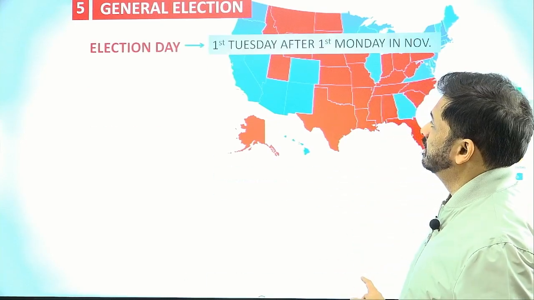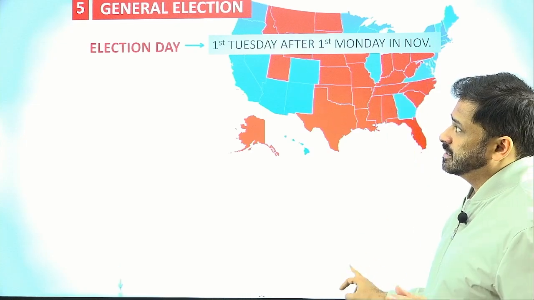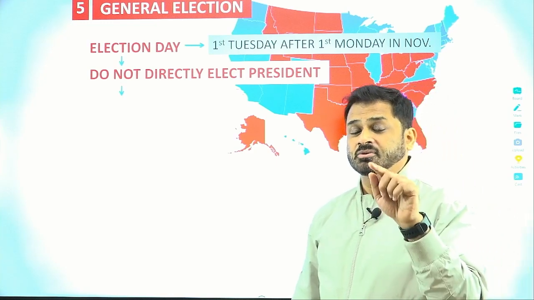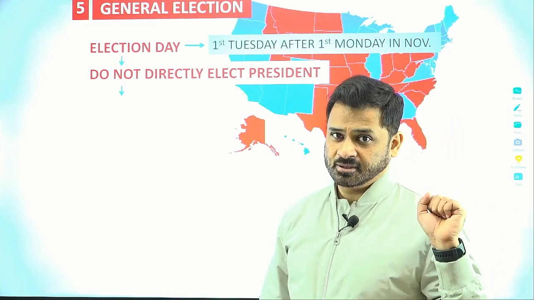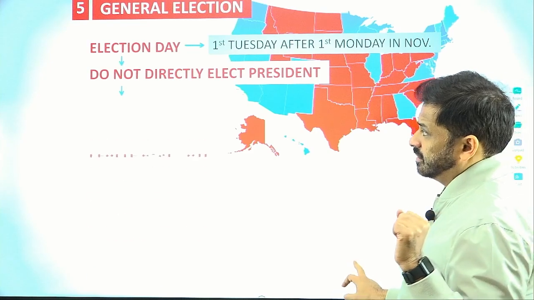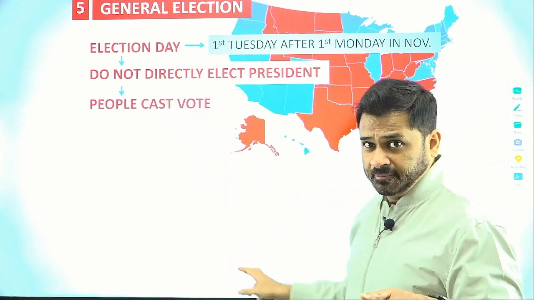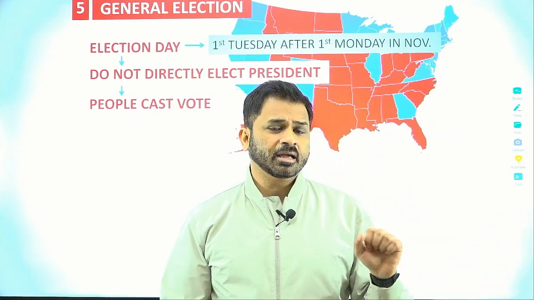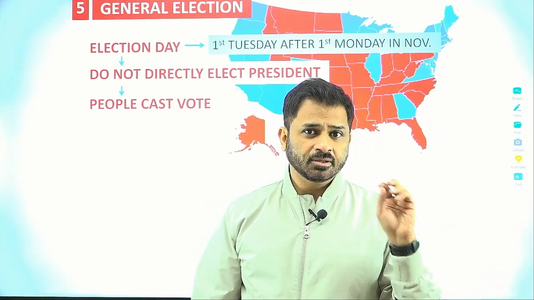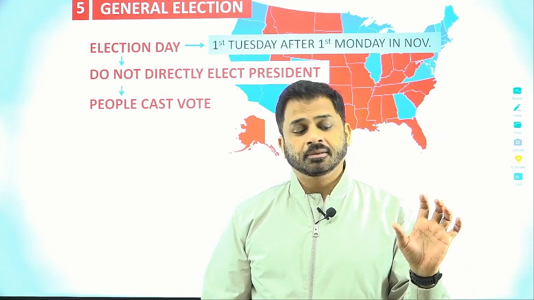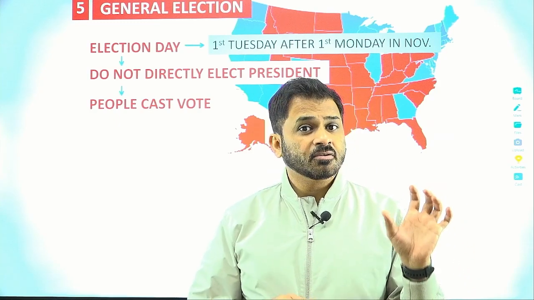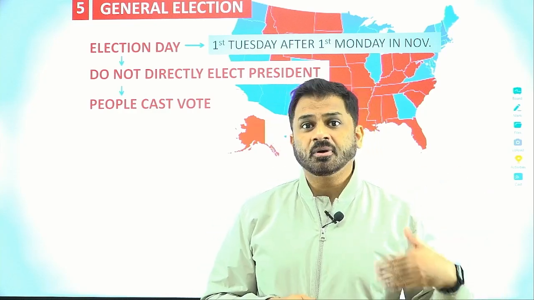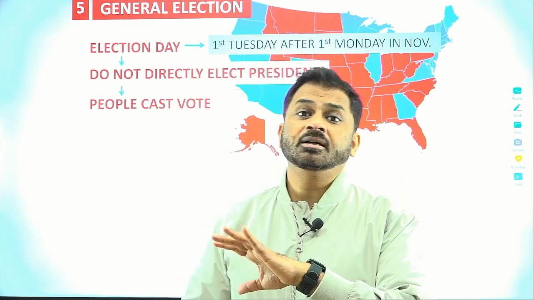This happens on the first Tuesday after the first Monday in November, as I told you. I told you that the people are giving their vote directly to the candidate, but they are not electing the candidate. They do not directly elect the president. Rather, whatever votes they are giving go to the candidate itself. So on the ballot paper, the name of the candidate will be there. The vote you are giving to them is not what finalizes them. Rather, based upon the number of votes a candidate gets, they will be allocated the electors from the state.